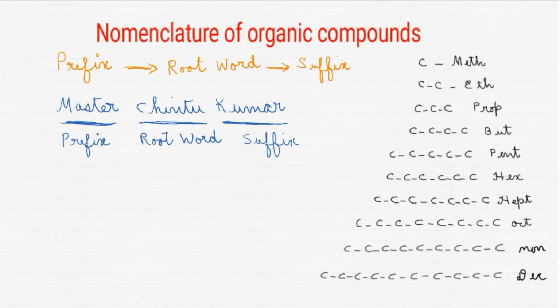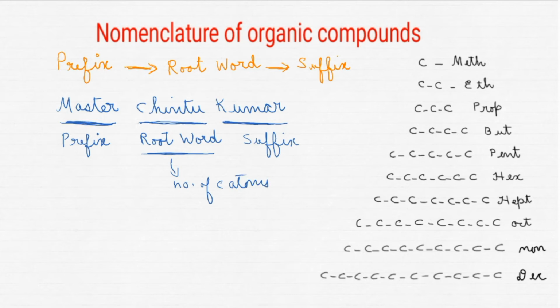Because in an organic compound, a root word will always be there, followed by the suffix. But under special conditions, we will be using a prefix also. Correct? Now, the root word in an organic compound depends upon the number of carbon atoms. Got it?